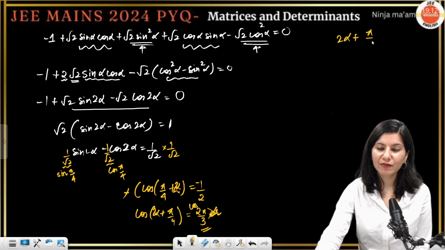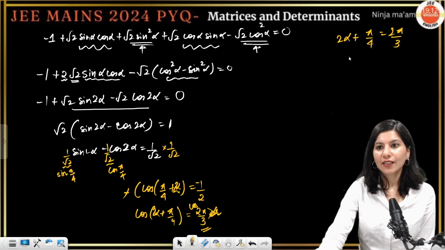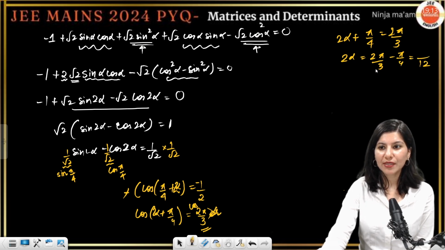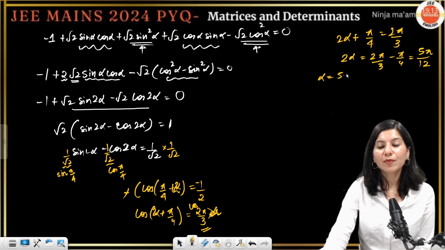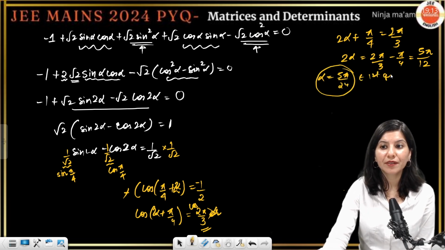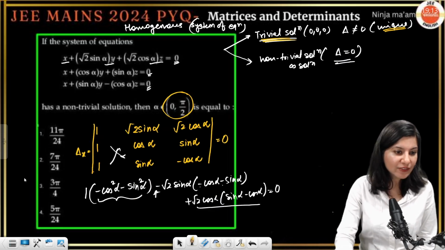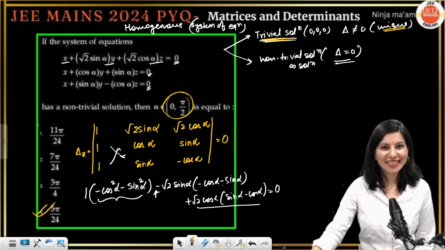Let's equate 2 alpha plus pi by 4 equals to 2 pi by 3. So 2 alpha is equals to 2 pi by 3 minus pi by 4. So this is 12. 4 2 is 8, 8 minus 3 is 5 pi by 12. So alpha is 5 pi by 24, which very well belongs to the first quadrant. That means we don't have to look here and there. 5 pi by 24 is definitely my answer, which is sitting in option D.